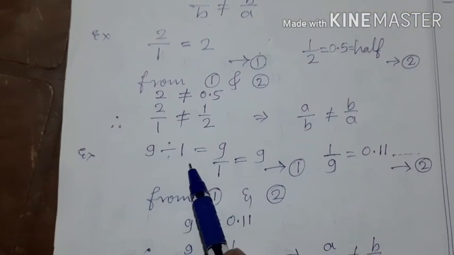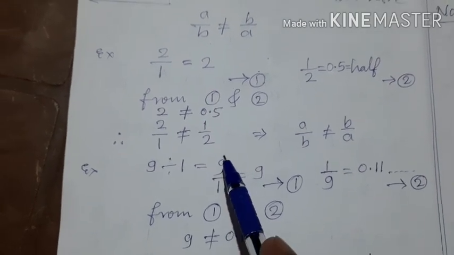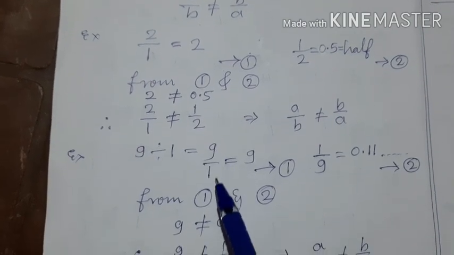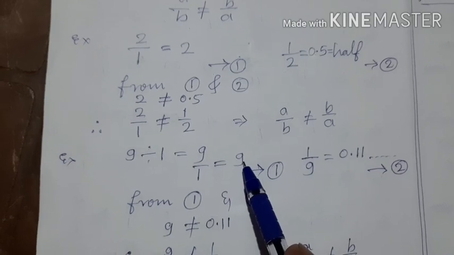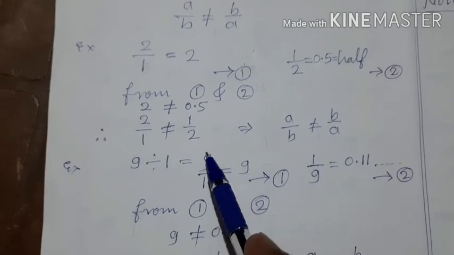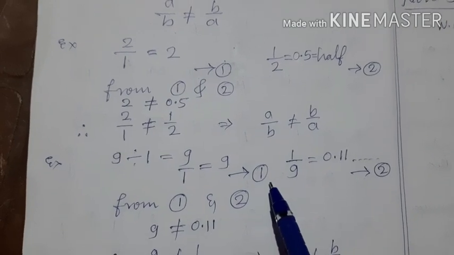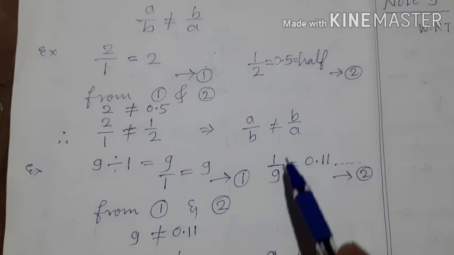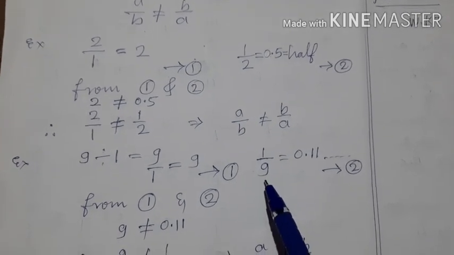9 divided by 1 is written as 9 upon 1. What is the meaning of 9 upon 1? 9 rupees should be given to one person. Then that one person will get 9 rupees itself. So 9 upon 1 is equal to 9. Call this equation 1. Now you take 1 upon 9. 1 upon 9 means 1 rupee should be given to 9 people.